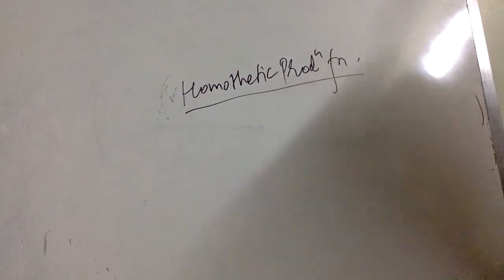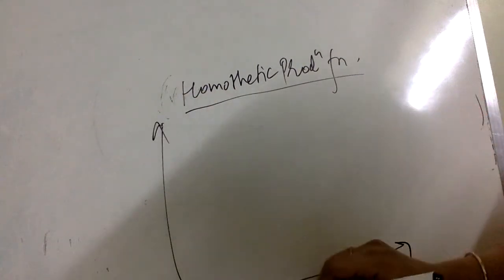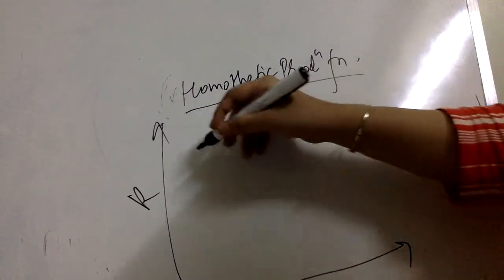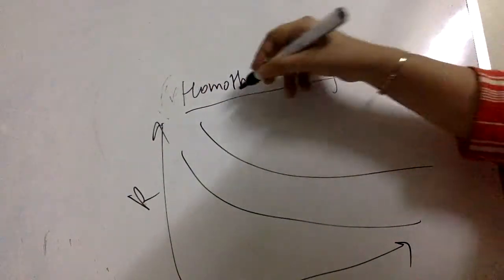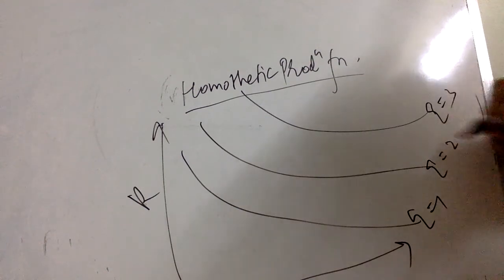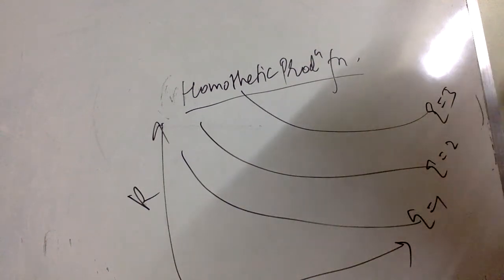What is a homothetic production function? So basically, if I have an isoquant map, labor and capital here, right? If I have different levels of isoquants giving me different levels of output, say equal to 1, equal to 2, equal to 3, these denote an isoquant map, right?